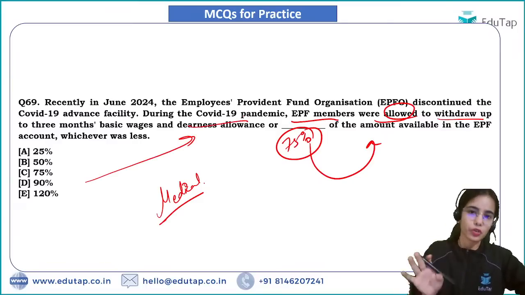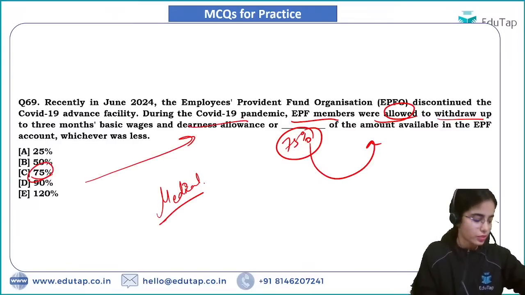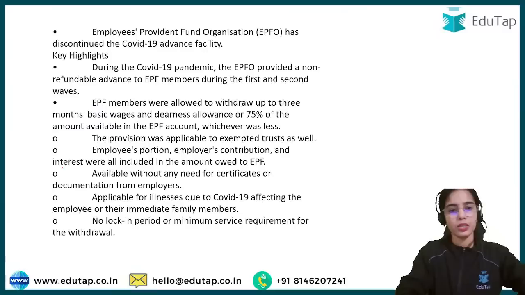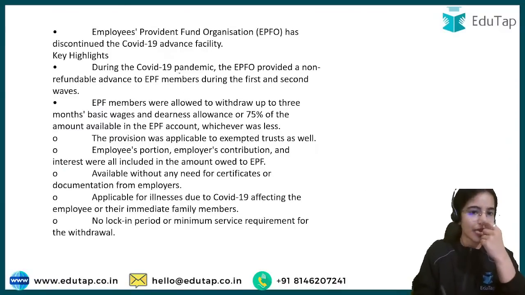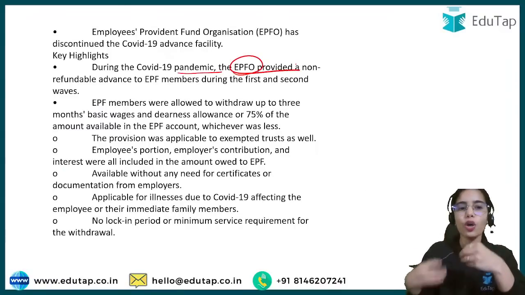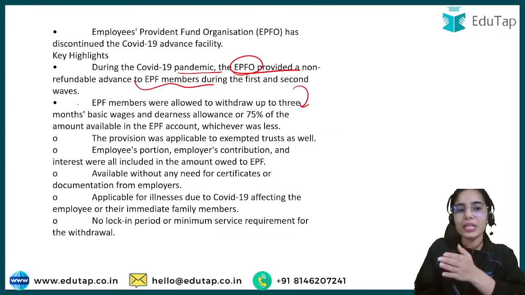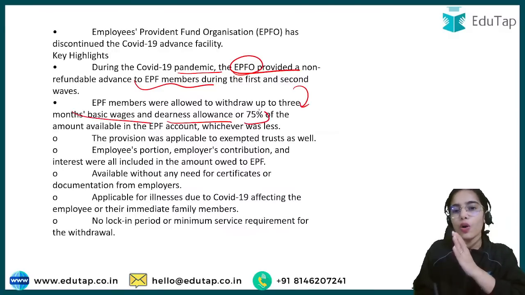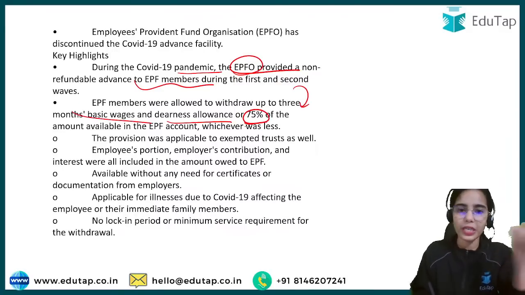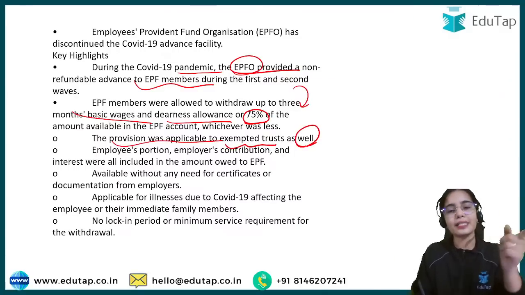Now it has been withdrawn. That's it. Okay. So 75% is the answer here. So this is the idea. Okay. So during the COVID-19 pandemic, the EPFO provided a non-refundable advance to EPF members. That is, you can withdraw up to 3 months basic wages and dearness allowance or 75% of the amount available in your account. The provision was applicable to exempted trusts as well as the members.